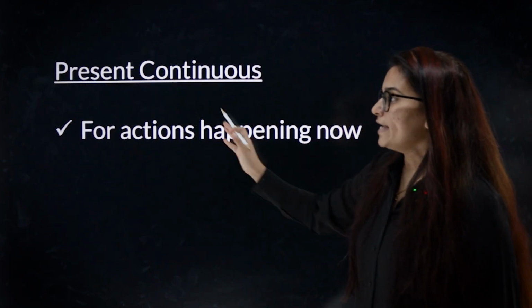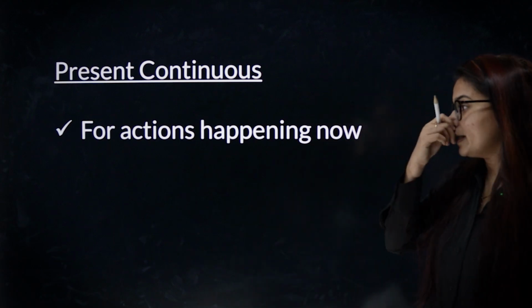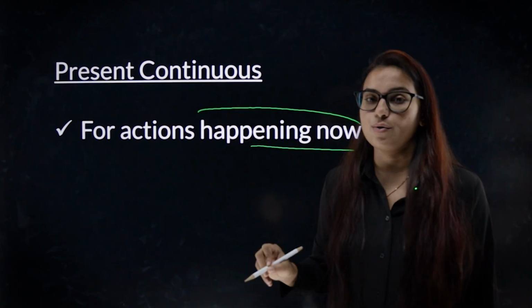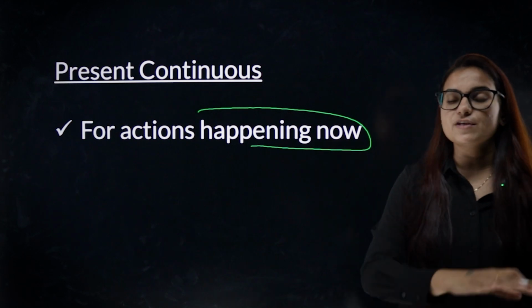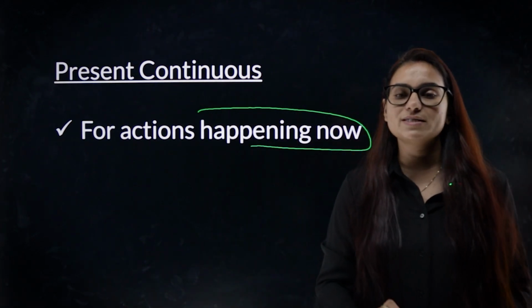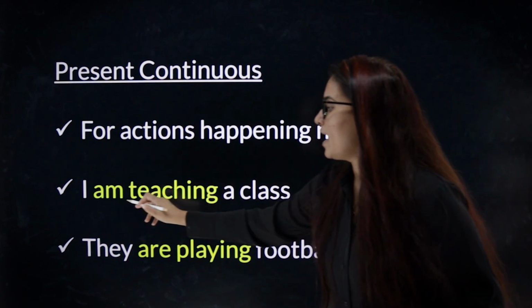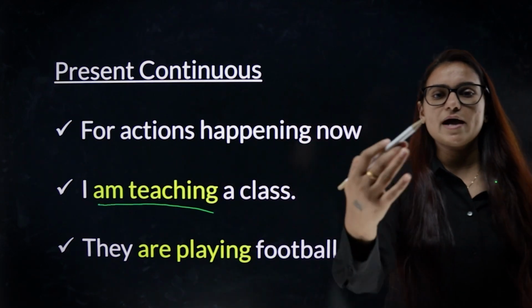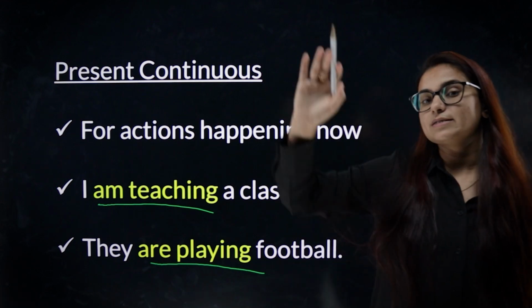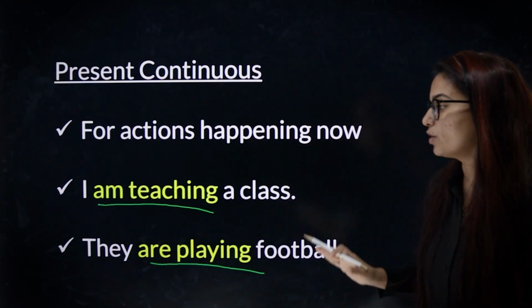Okay? Next tense is present continuous tense. Present continuous talks about actions that are happening right now. When you and I are talking, if there is something happening in the world, we can talk about it in continuous tense. For example, I am teaching a class. I am teaching. They are playing football. Some kids outside are playing football.